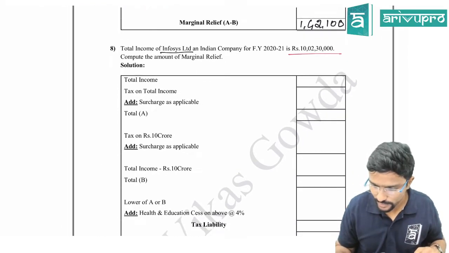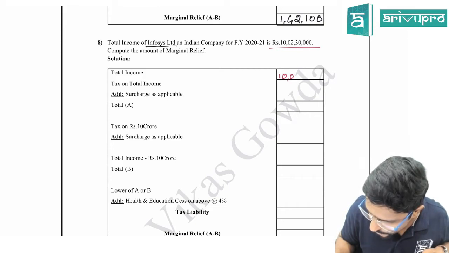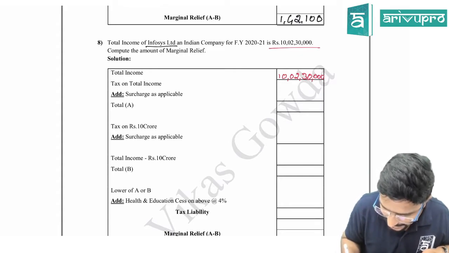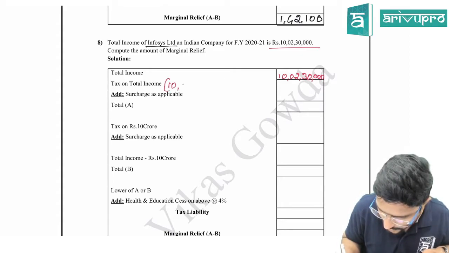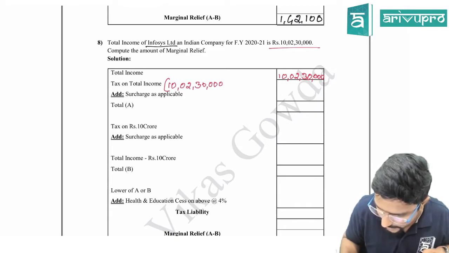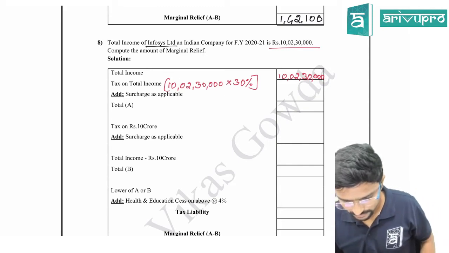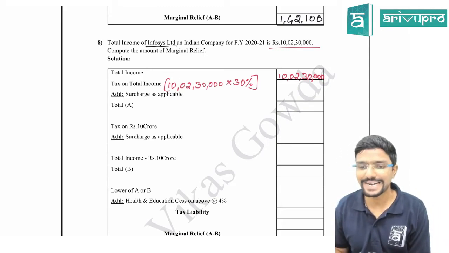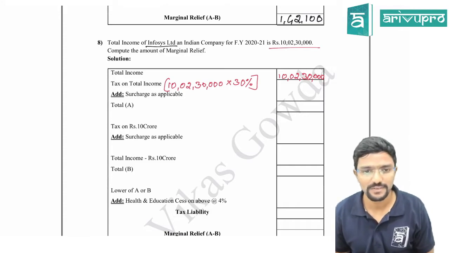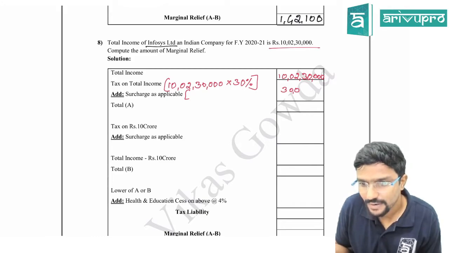So now you have to be careful. Total income is 10 crore 2 lakh 30,000. Then tax on this 10 crore 2 lakh 30,000 into, if it is an Indian company, 30%. If it is a foreign company, 40%. What's the figure, guys? And it is a flat rate, please be careful with this. It is a flat rate.